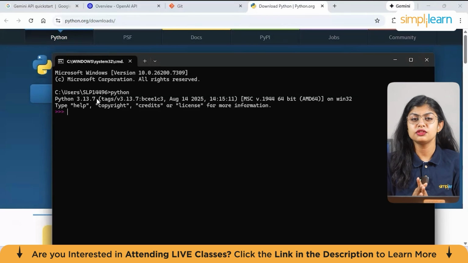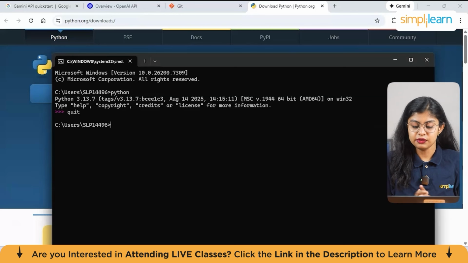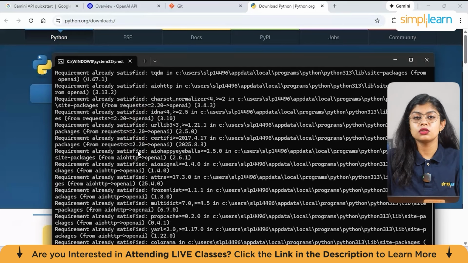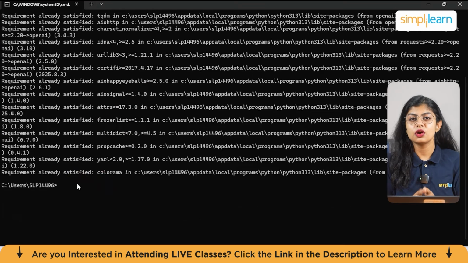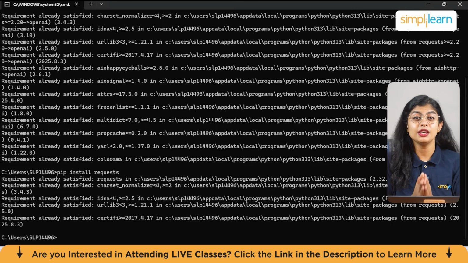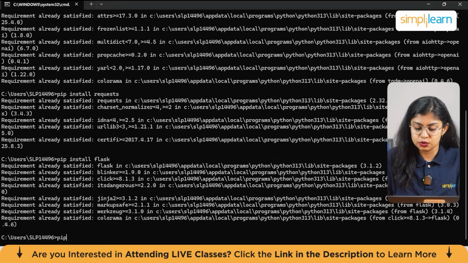So after this, you have to install a few Python libraries. First, let's install OpenAI itself. So it is pip install openai. It installs all the packages. Next, we have to install some general purpose libraries which make HTTP requests: pip install requests. Next, we are using an API framework, so for that we need to install Flask. Again, pip install flask, and also FastAPI. So pip install fastapi.